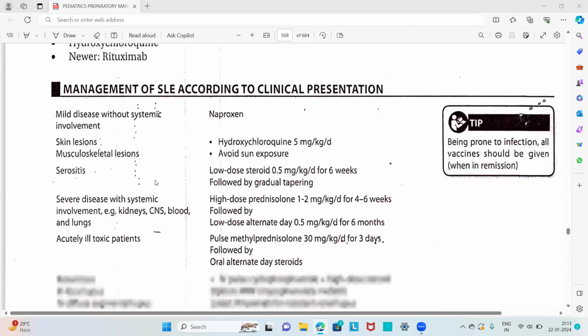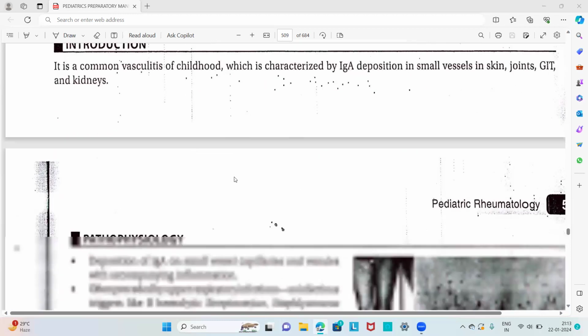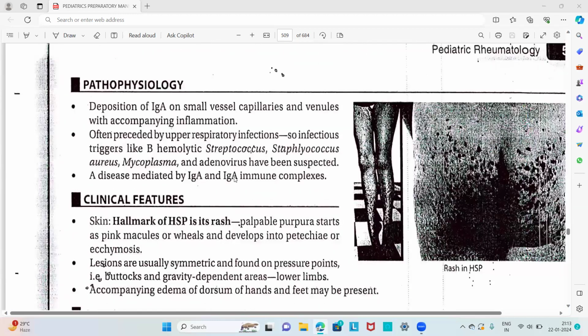Then about Henoch-Schönlein purpura, that is a small vessel vasculitis of childhood, which is characterized by IgA deposition in the small vessels in the skin, joints, GIT, and the kidneys. The pathophysiology is deposition of immunoglobulin A on the small vessel capillaries and venules with accompanying inflammation, often preceded by upper respiratory infections.